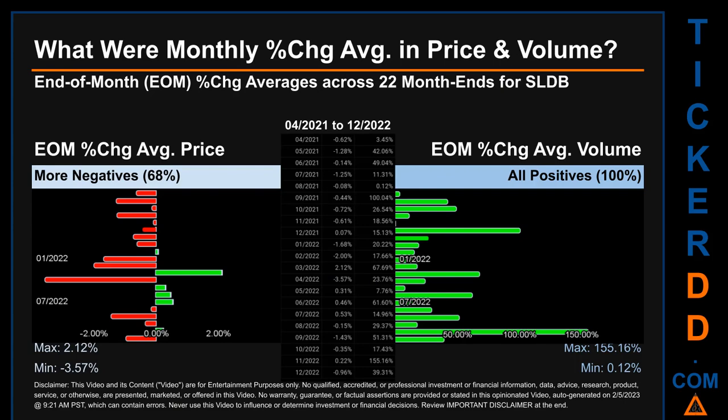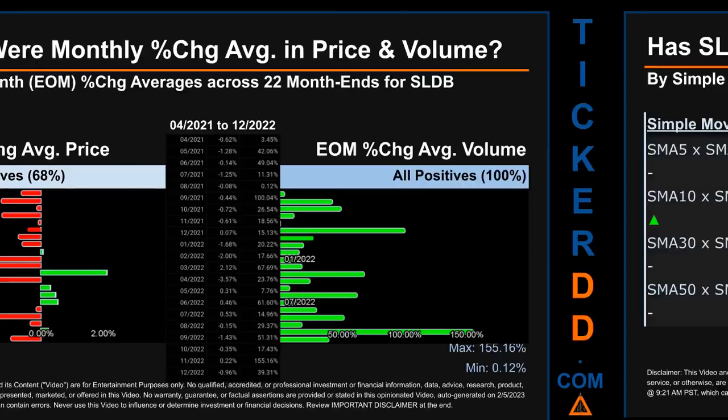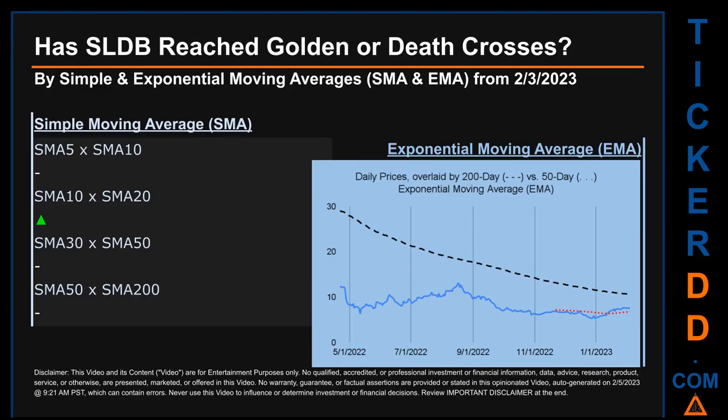Price saw an end-of-month max of 2.12% in average percentage change along with a minimum of -3.57%. For volume, the maximum and the minimum monthly percentage change were respectively 155.16% and 0.12%.